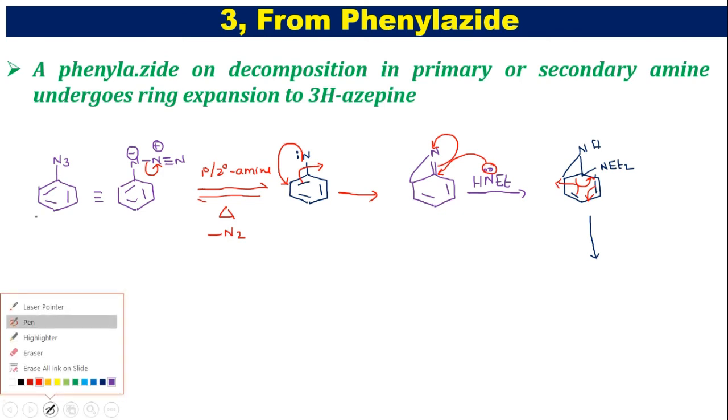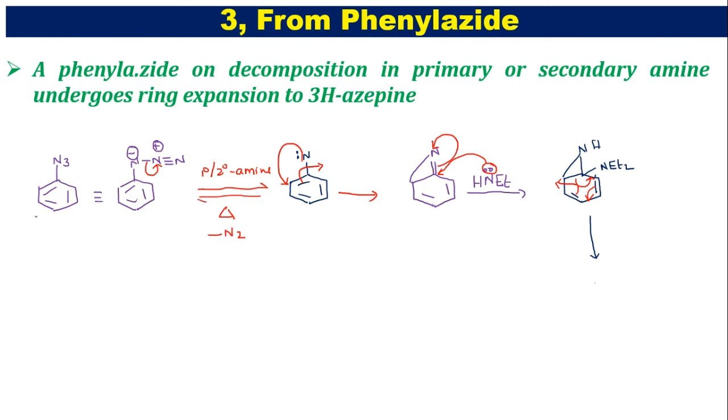Now finally you see that the ring has expanded to a 7-membered ring like this. And at the second position we have an NEt2, and due to shifting of bonds here we are getting a pi bond, here we got the bond and here we got the bond.